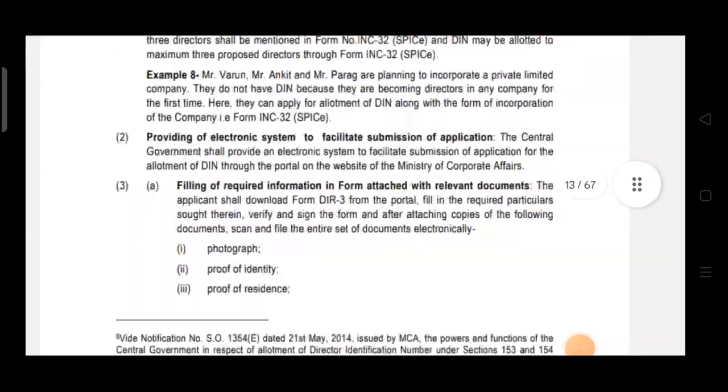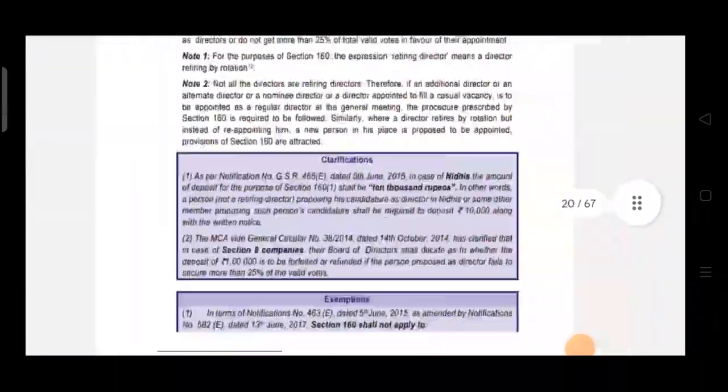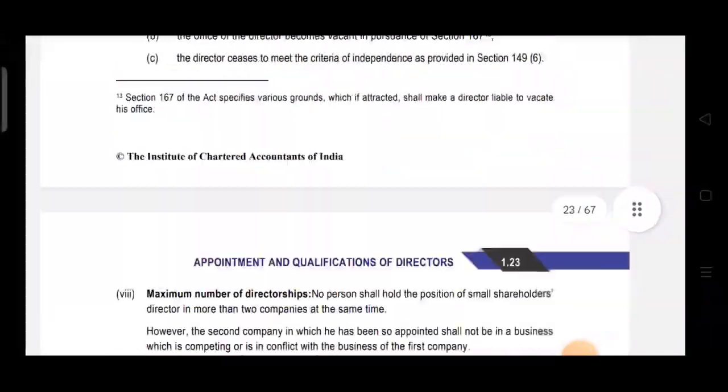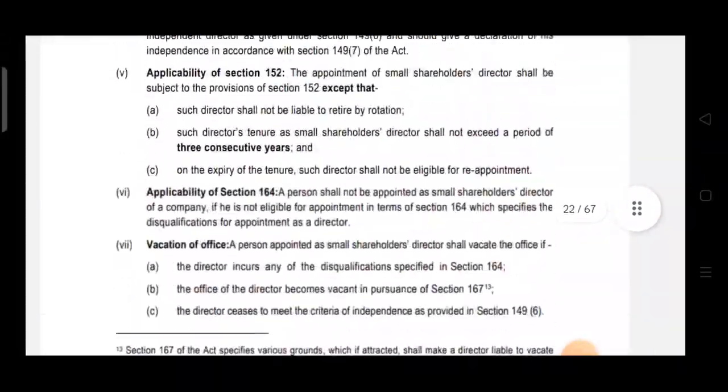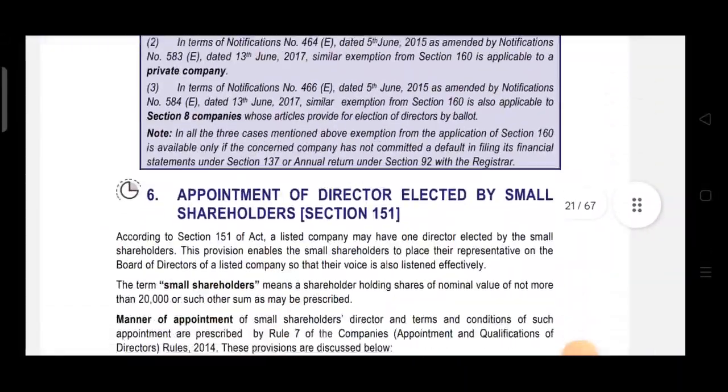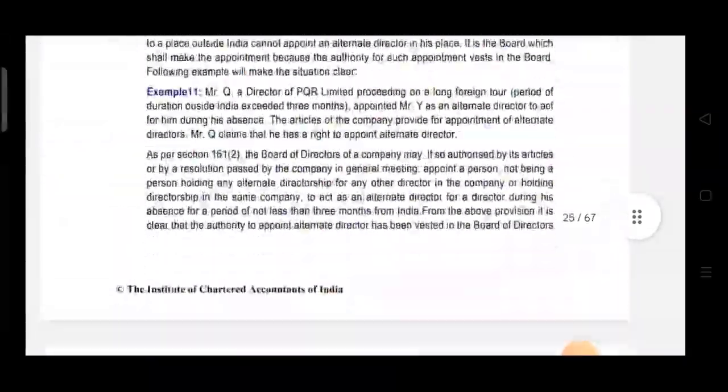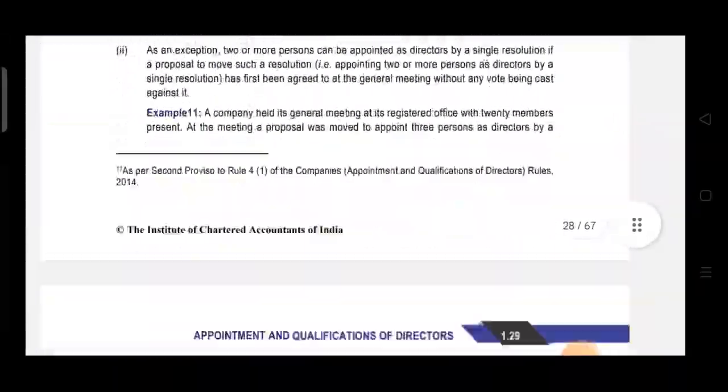Okay, we'll proceed further with the sections. Till 159 it's done. In the next video, from section 160 we'll study.